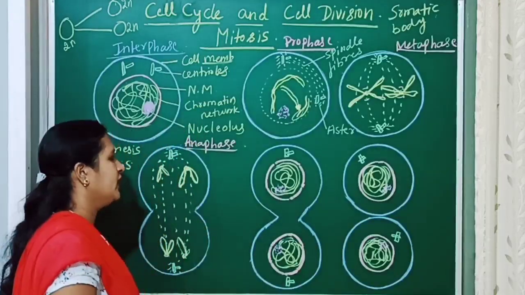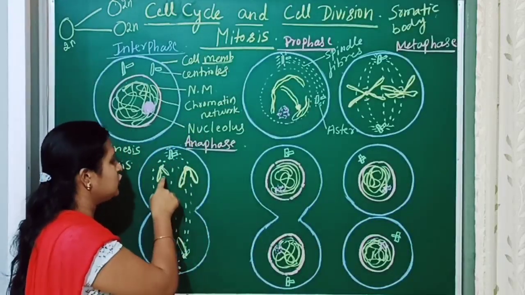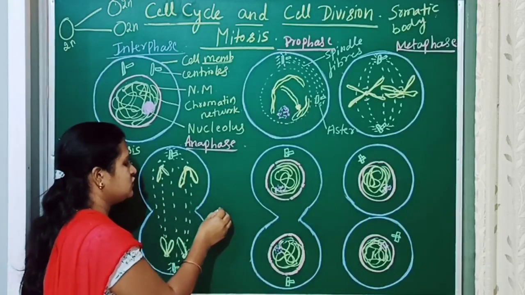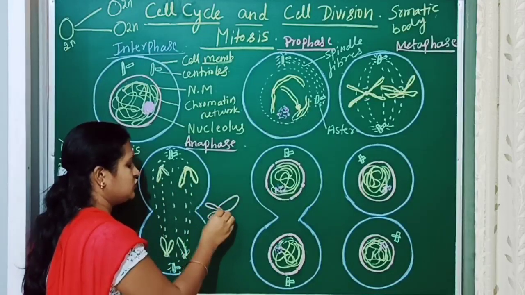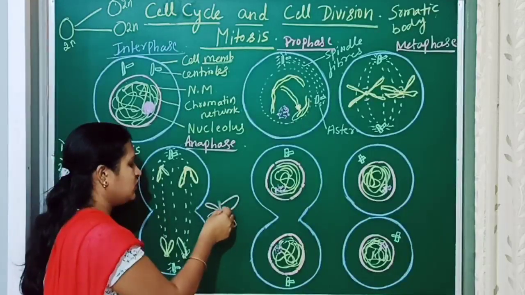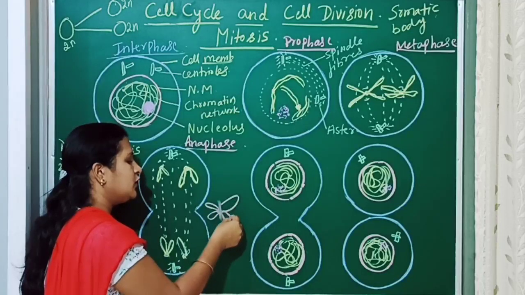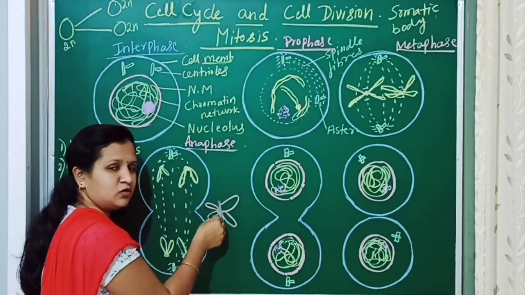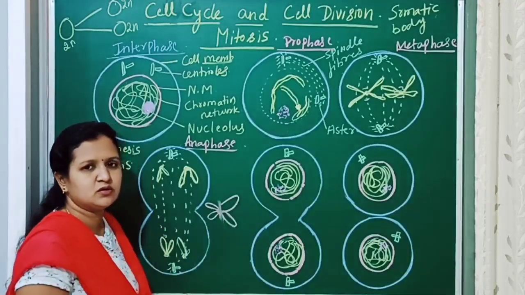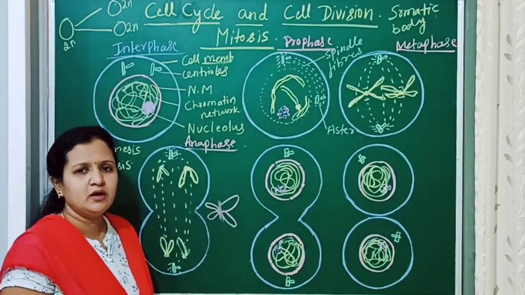If this is the chromosome, the centromere divides, and these are now called daughter chromosomes. One daughter chromosome moves to one pole and another daughter chromosome moves to the other pole.